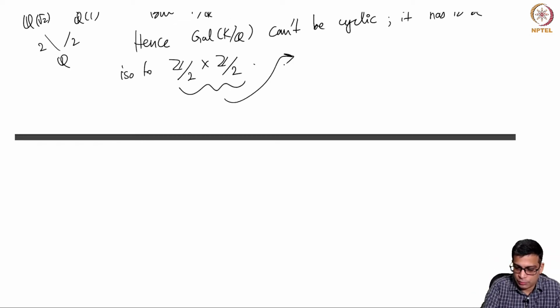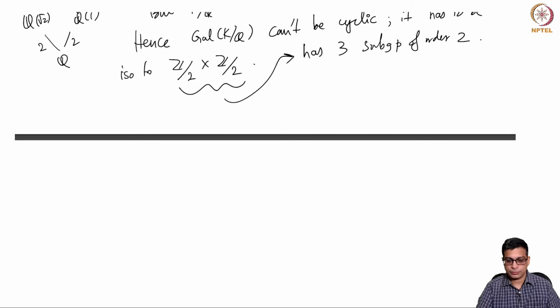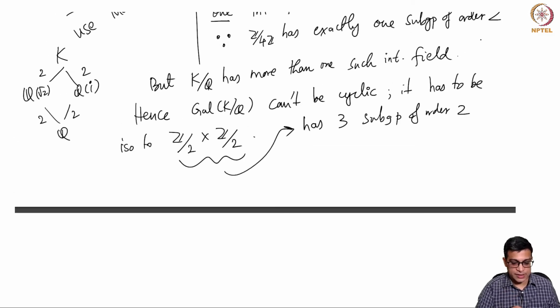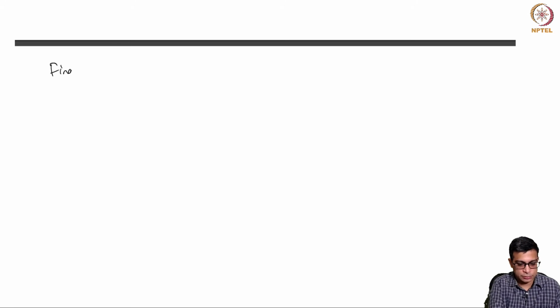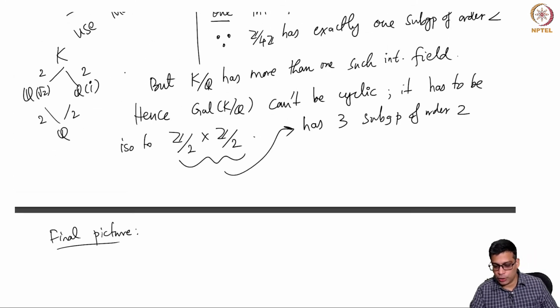This group has 3 subgroups of order 2, and 2 more subgroups, the entire group and the trivial group.